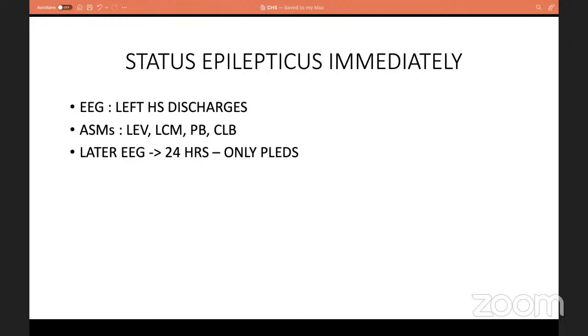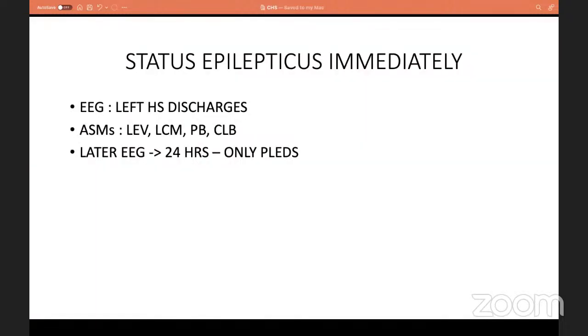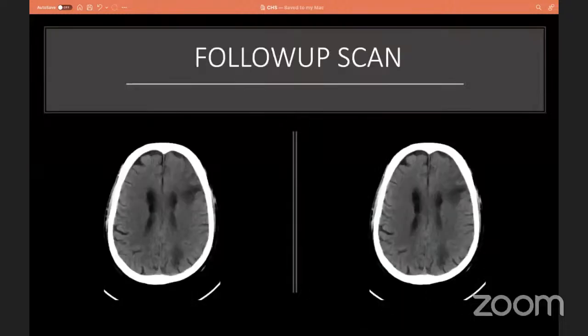As it was a status, it was not getting controlled, so we considered phenobarbital also. At that time the EEG was showing left hemispheric ongoing seizures, with flat periods in between after 24 hours of controlling the seizures. So he was on multiple drugs for the status, which were later tapered.